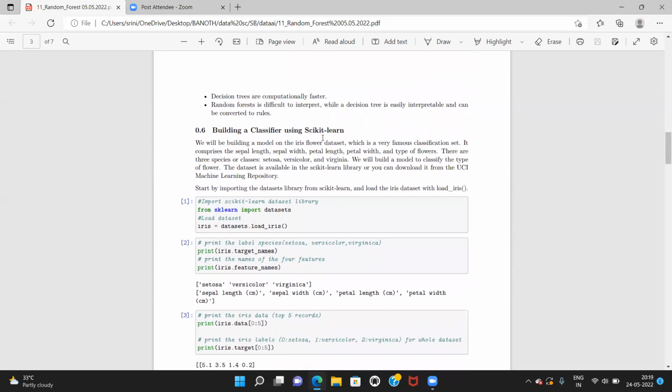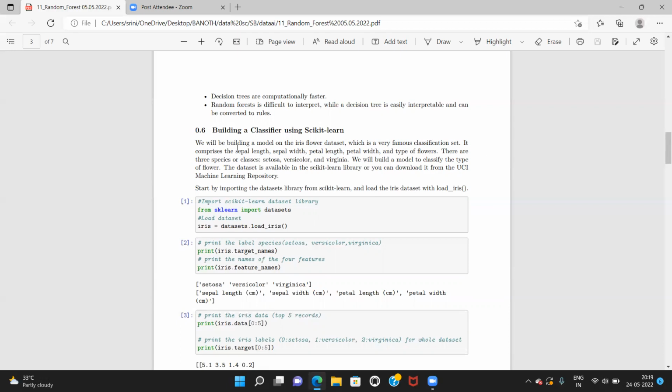Building a classifier using scikit-learn. We'll be building a model on the Iris flower dataset. It is one of the most famous classification datasets. It comprises sepal length, sepal width, petal length, petal width, and the type of flower.